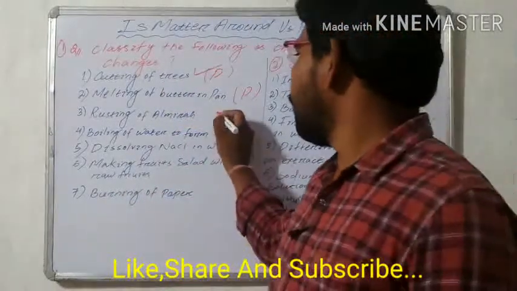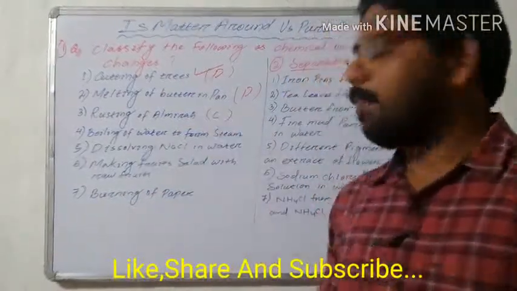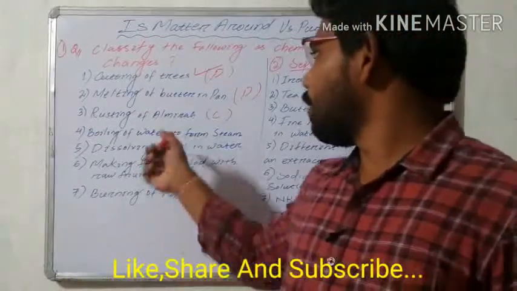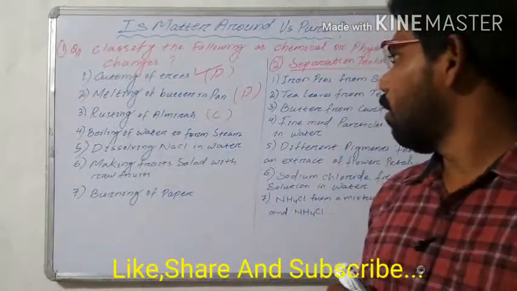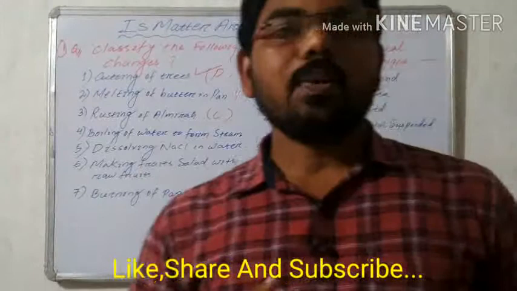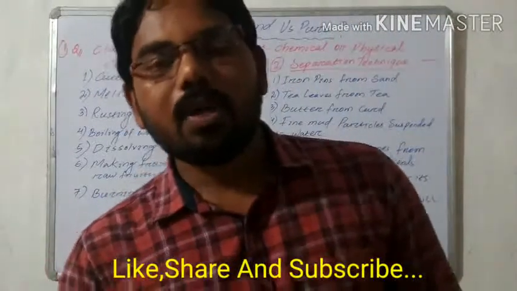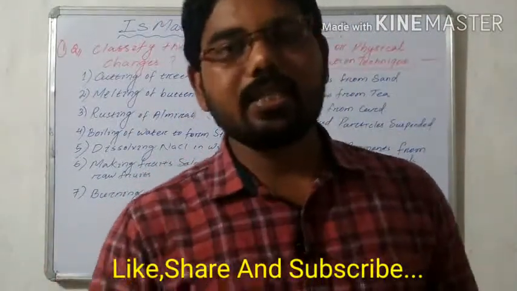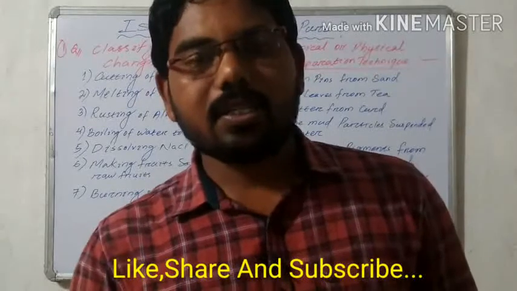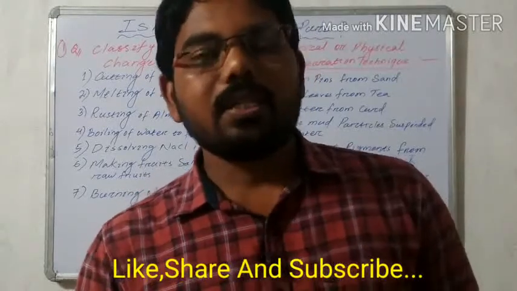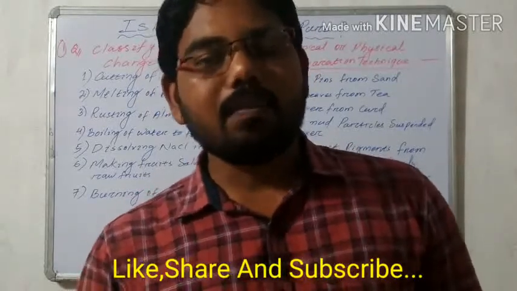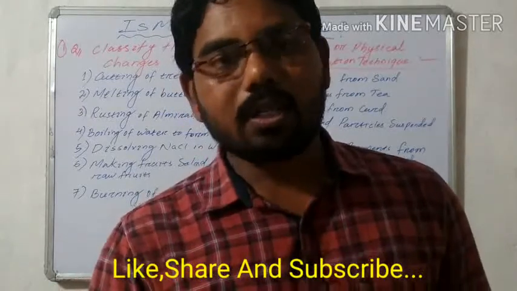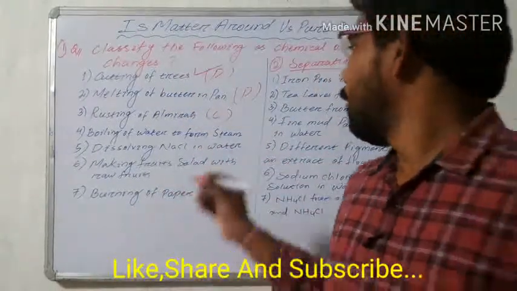So the rusting of iron is a chemical change. Then the next question is boiling of water to form steam. When water is boiled, it changes into vapor, which is called steam. The water does not lose its chemical properties, so it is a physical change.